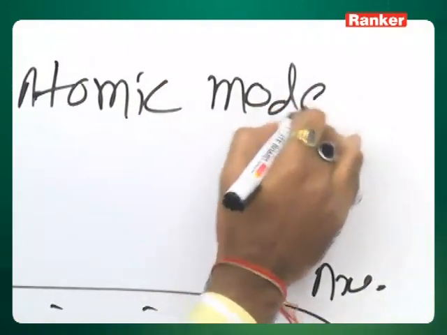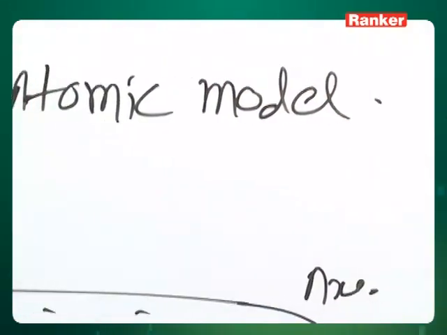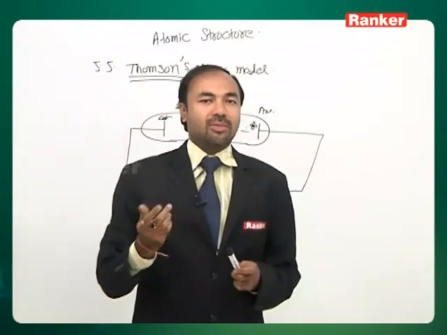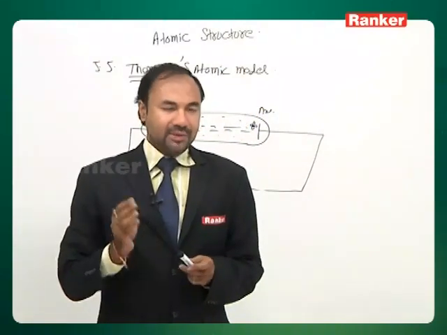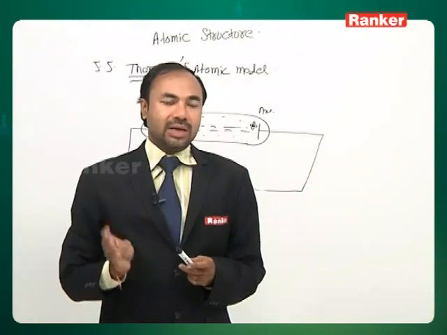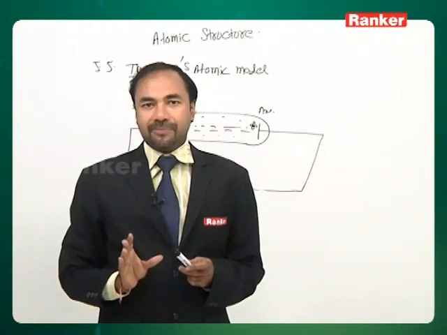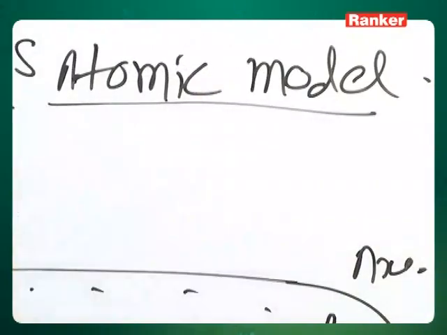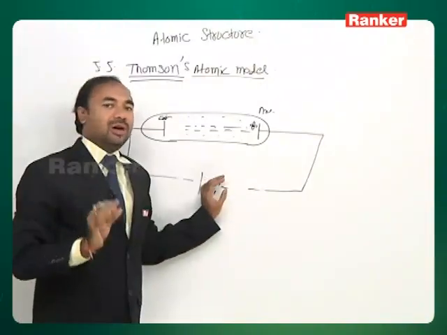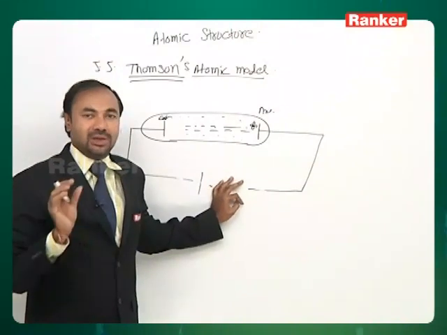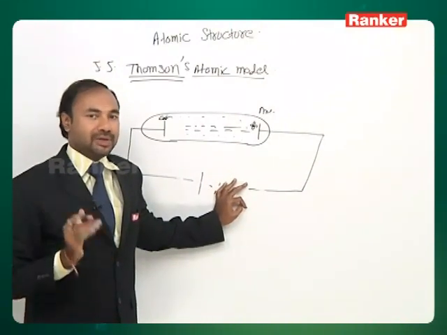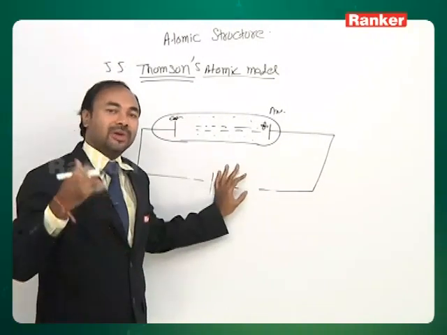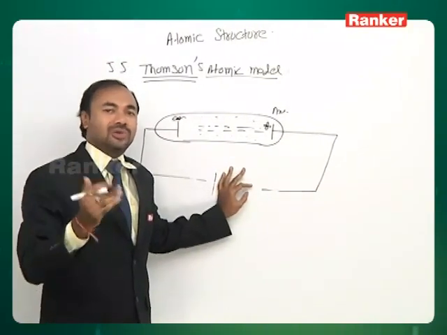His model was quite primitive, because by the time Thomson gave his atomic model, even proton was not discovered, even neutron was not discovered. So based upon only the electron, he gave his atomic model. One thing Thomson was sure about, that every species in this world is neutral, it is not charged. So he said, if negative charge exists, then positive charge should also exist.